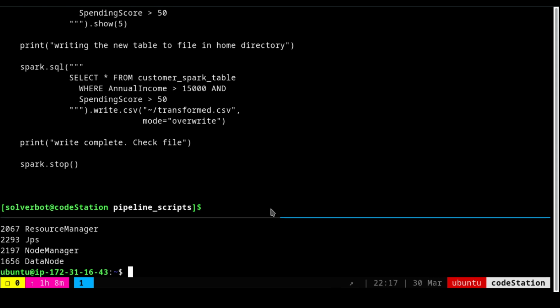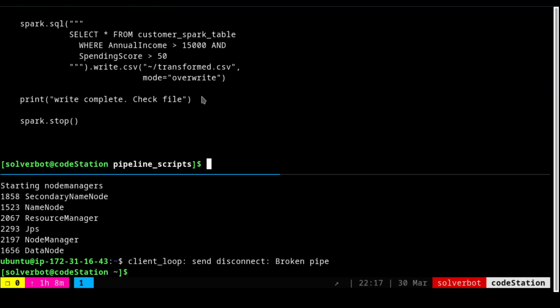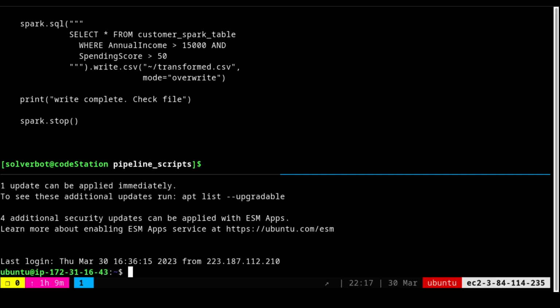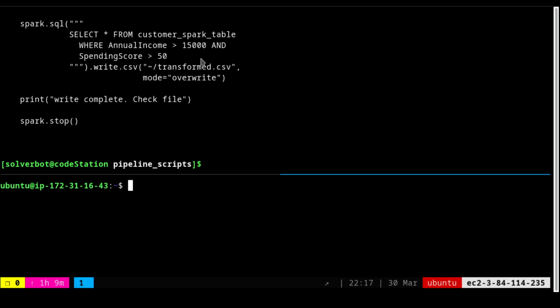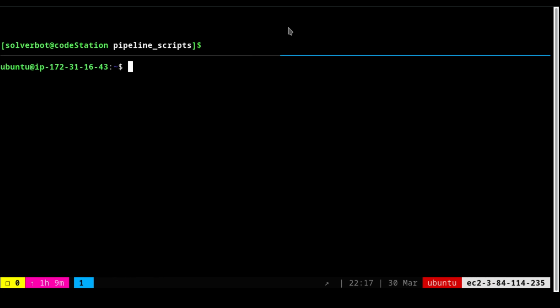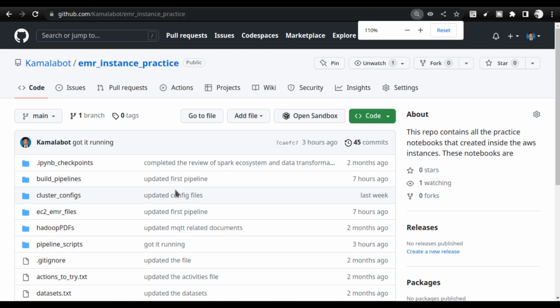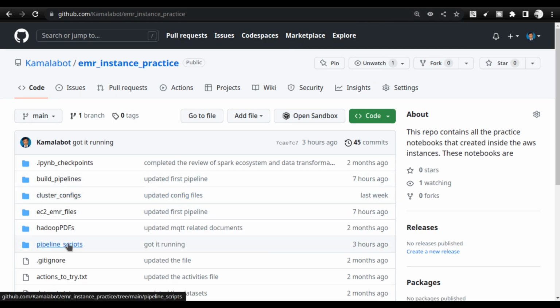And now what we are going to do is, you can actually pull this entire repo. I have already pulled it into the cluster environment, and from the cluster environment I can start executing. Now that I have explained everything, let me reduce the host area and concentrate on this. This is the EMR instance practice that I already pulled from the GitHub repo. Let me show you the GitHub repo also, just a minute. This is the repo that I am talking about, and you will find the pipelines inside the pipeline script.